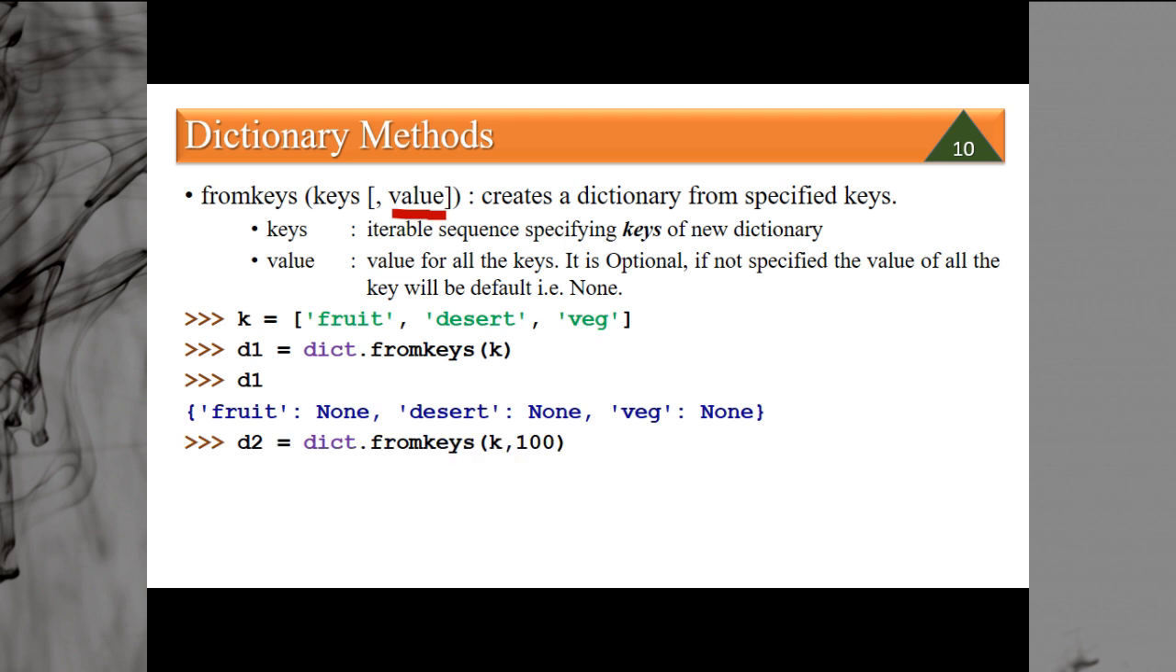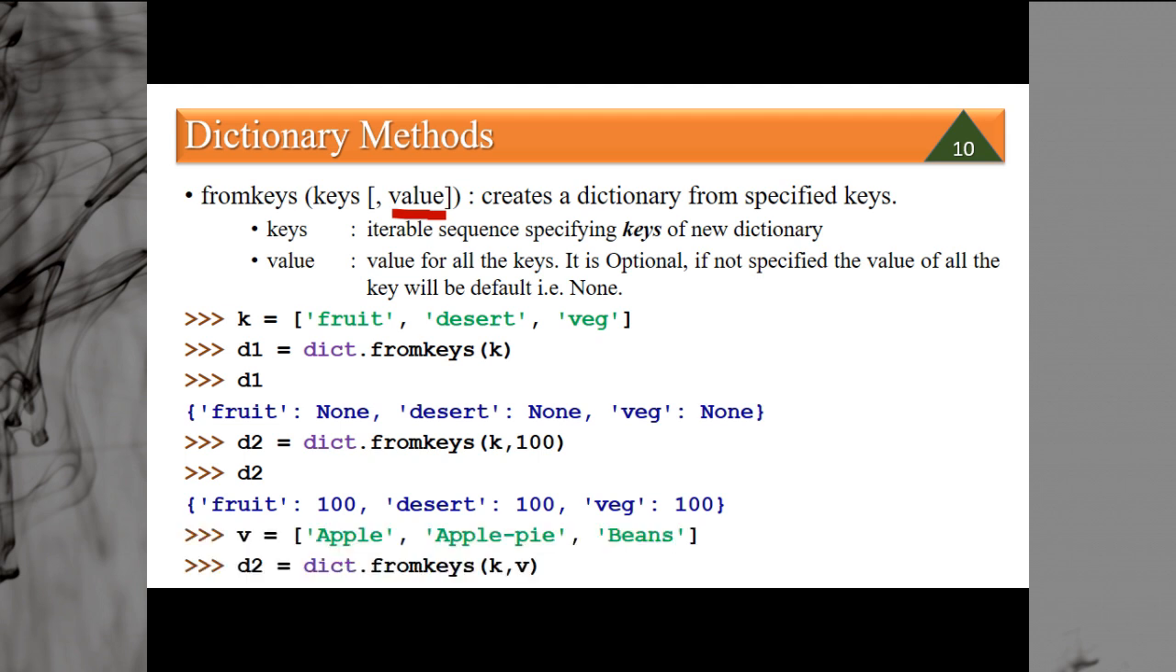Then we are creating another dictionary d2, dict.fromkeys(k, 100). So the same keys we are creating, but the value we are specifying this time is 100. It means it will create a d2 dictionary with keys fruit, dessert and veg, and the value will not be None this time. It will be 100, 100, 100. So this is fruit 100, dessert 100 and veg 100.